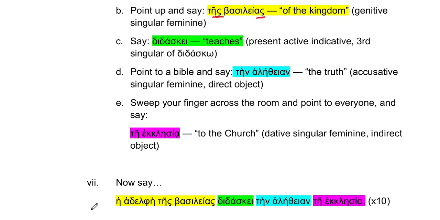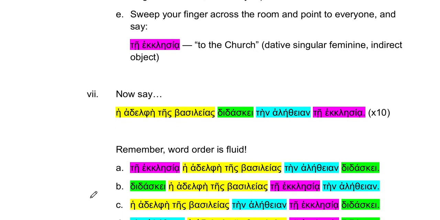Now we've got the whole sentence. He adelphi tes basileas didaske tein aletheon te ecclesia. Tes basileas didaske tein aletheon te ecclesia. Okay, does anybody feel confident they want to try it by themselves? Oh yeah, go for it. Didaske tein aletheon te ecclesia. Perfect. Exactly.